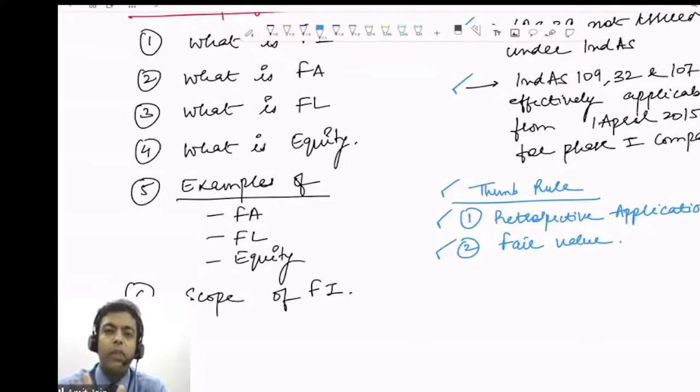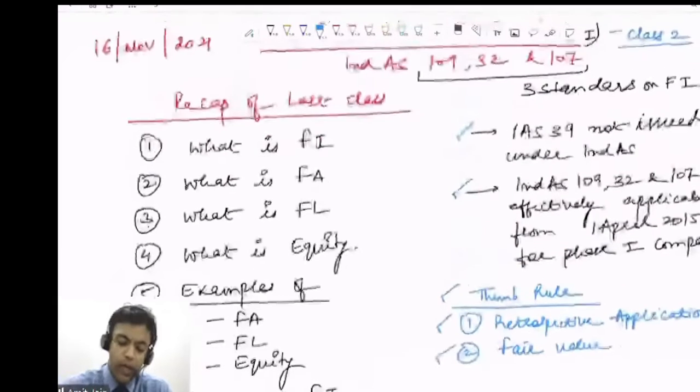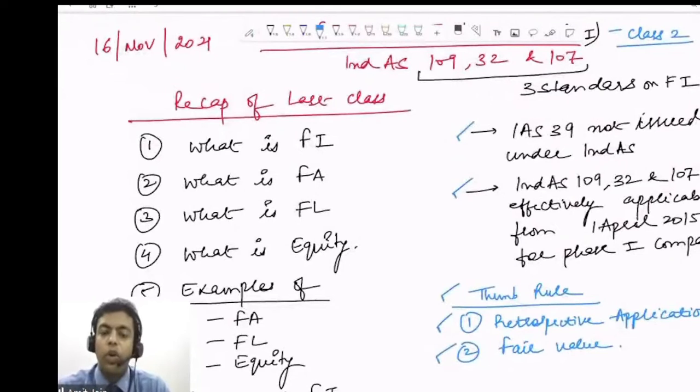So when we deal with a couple of questions, you will also get to know in detail how these numbers have been practically computed, not only from an exam perspective, but also from the companies' practical ground perspective. Right? Second thumb rule, we have talked about fair valuation. That means every transaction needs to be recorded at fair value on the transaction date. Right? This is what we have read in respect of the brief and basic background on financial instrument, guys.